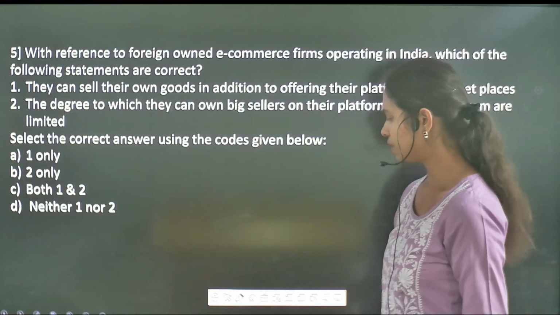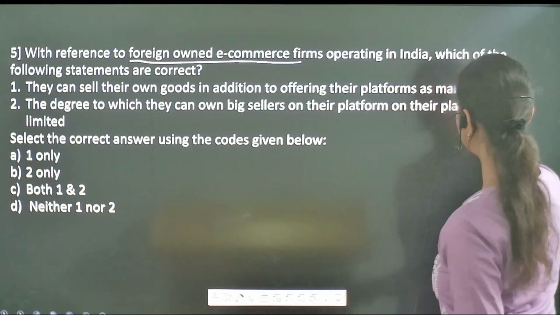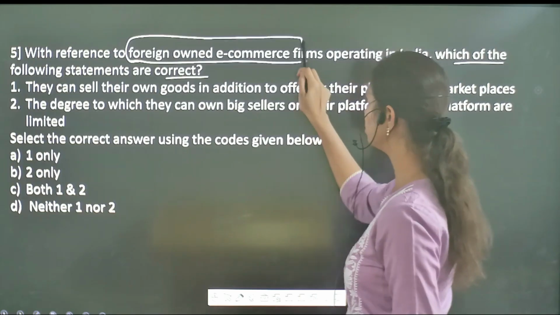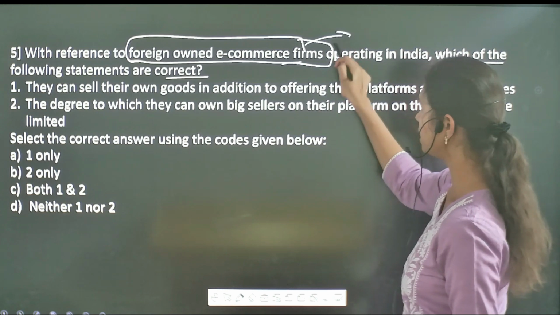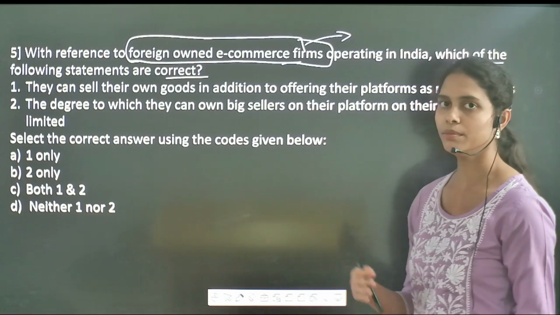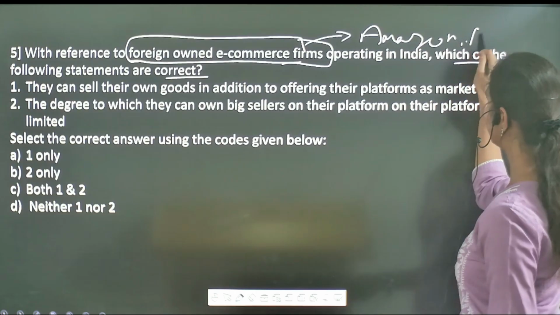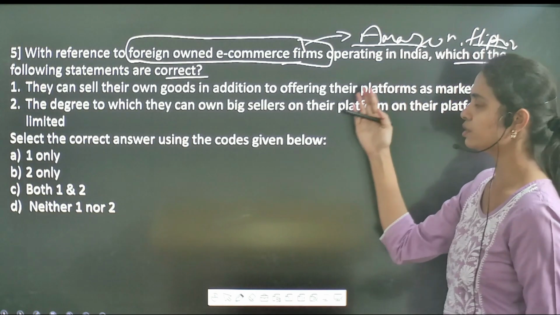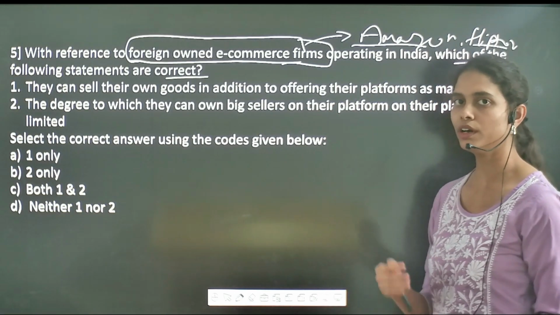If you see the next one: with reference to foreign owned e-commerce firms operating in India, which of the following statements are correct? Here, foreign owned e-commerce firms are nothing but online marketing platforms, which include Amazon as well as Flipkart. We can also call them digital or online market platforms.